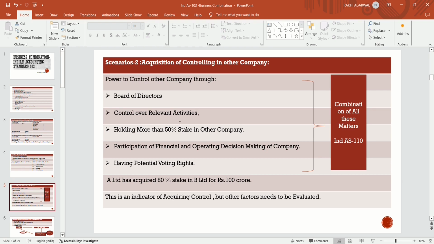But if the entity has control over the board of directors of another company, over the relevant activities of the other company, holds more than 50% stake, participates in financial and operating decision making, and has potential voting rights in the other company, then that is to be treated as a business combination. So this is an indicator of acquiring control, but other factors need to be evaluated.